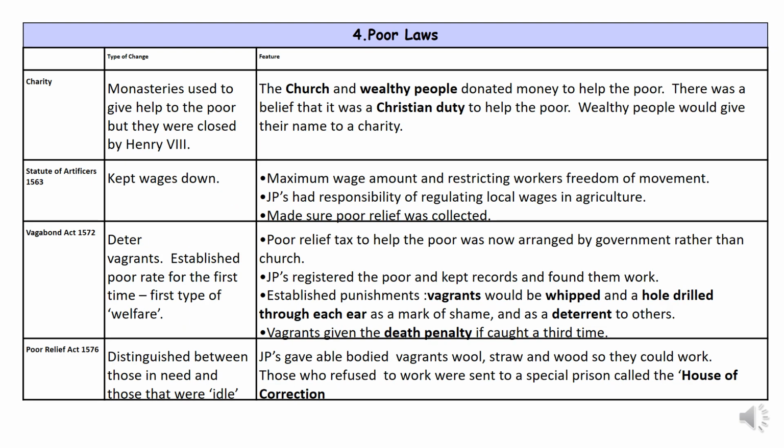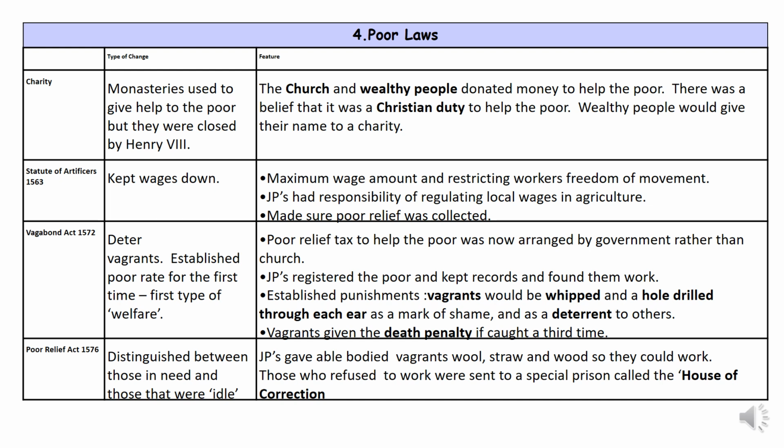So how do the Elizabethans help? Is there a change in attitude towards the poor at this time? Well, we still have this idea of the Christian duty hanging around here, and although monasteries are no longer a thing, wealthy people did have this sense that they needed to donate to help. We then have some more official channels here. So the Statute of Artificers in 1563 worked to keep wages down.